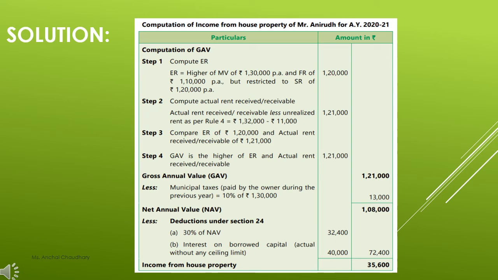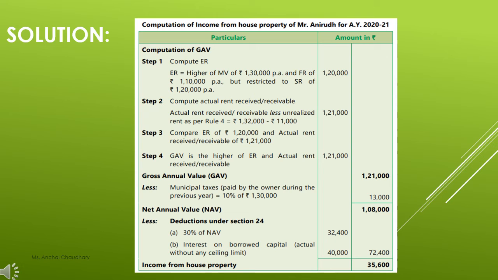So actual rent receivable was 1,32,000, but rent for 1 month, rent of 11,000, has not been paid till now. So that will be deducted from your actual rent as unrealized rent, as we have discussed in the previous lecture. So unrealized rent we deduct, less, from your actual rent received. So the amount will be 1,21,000.